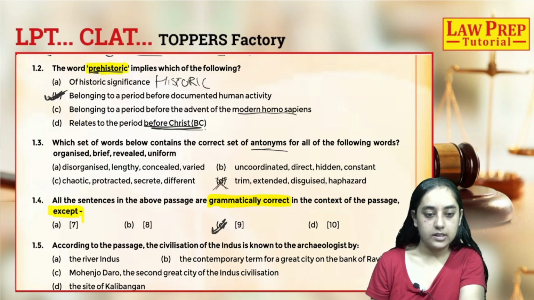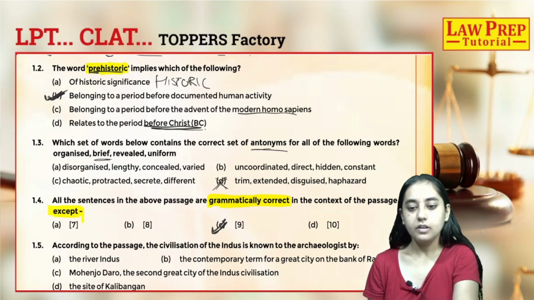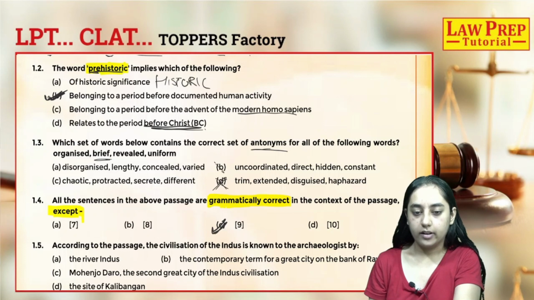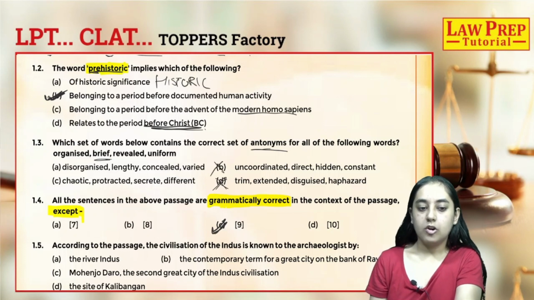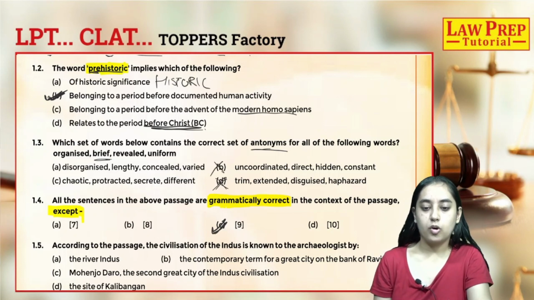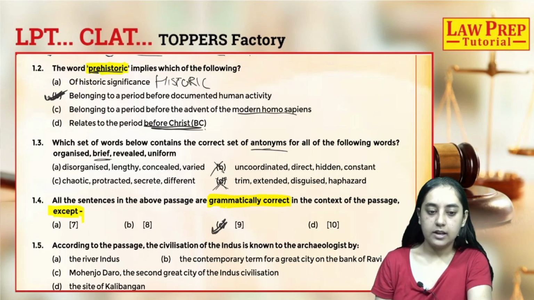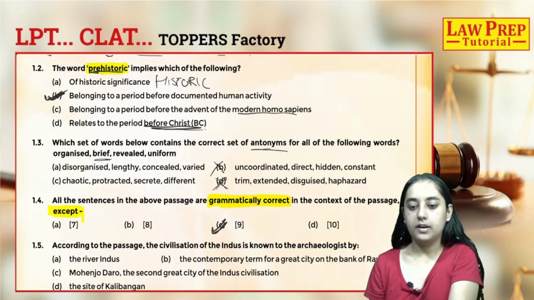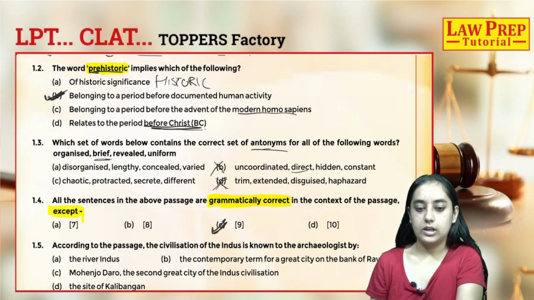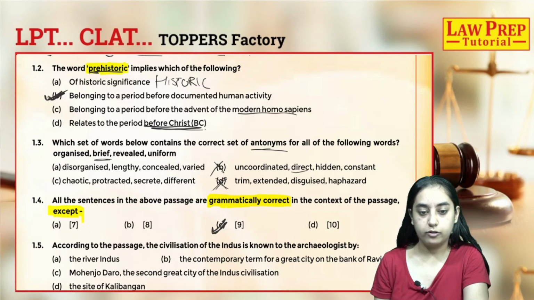Let's look at the second word, brief. Brief, lengthy, protracted, direct. So direct, again, is incorrect because the opposite of brief is something short or small. So lengthy and protracted are synonyms. Protracted also means something lengthy or stretched. So the opposite of brief can be either lengthy or protracted, but direct cannot be used. So option D is also out of the picture.